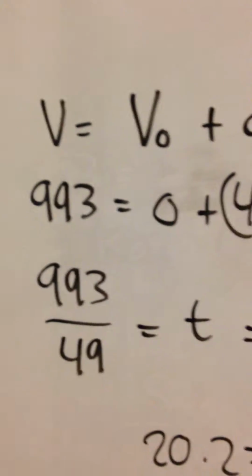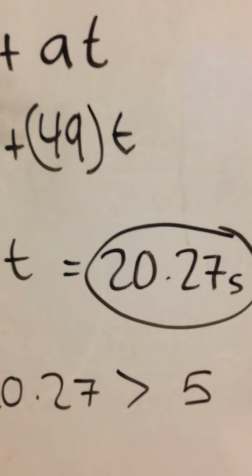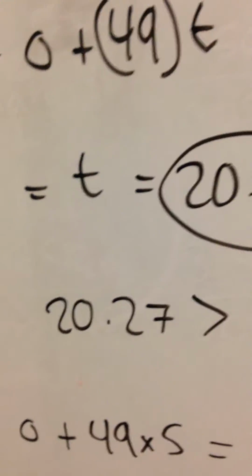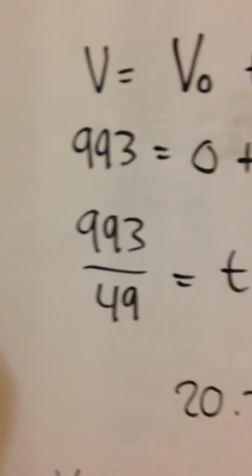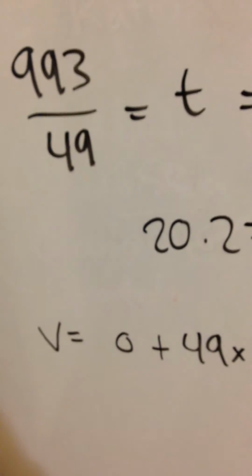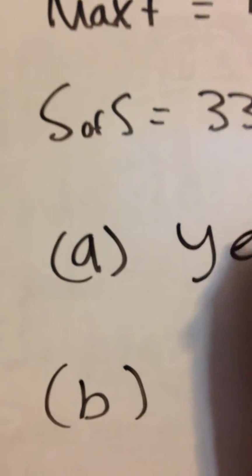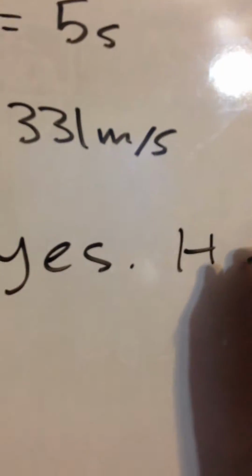So just dividing that over, we have 993 divided by 49 equals our time, and that is 20.27 seconds. That's much greater than 5. This guy's going to pass out. He's not going to make it to 993 without passing out, if he's going at 5 Gs, basically. So for part A, if we're to write that down, let me quickly just grab a marker. The answer is yes. He will black out.